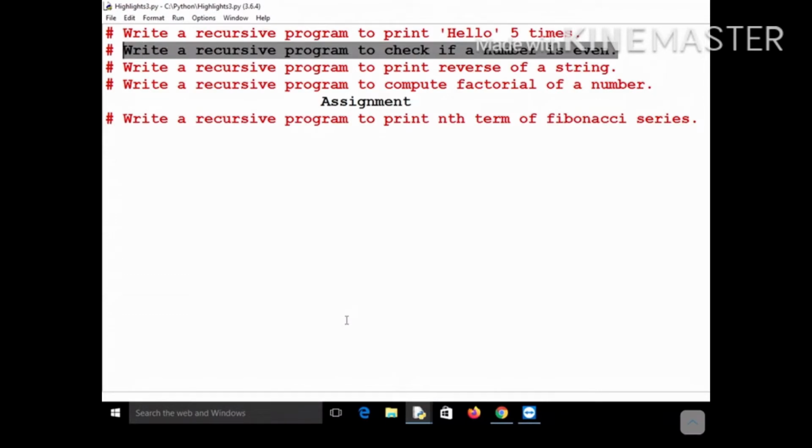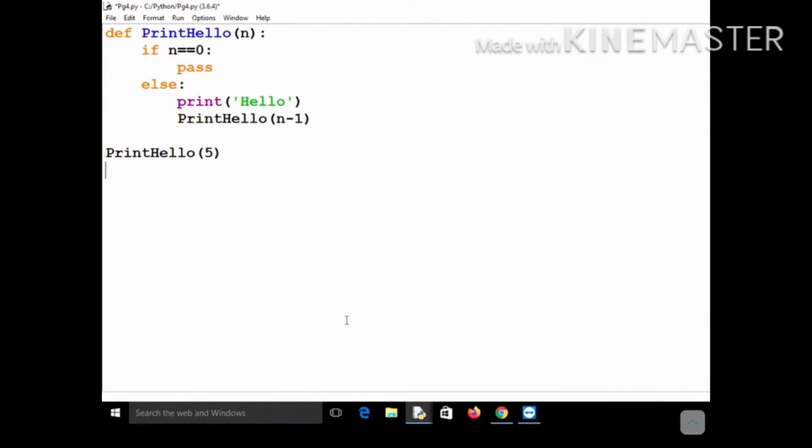The next program is that you have to write a recursive program to check if a number is even. To understand it, first think that if I am giving you a number, for example 7, then how will you check whether it is even or odd. If it was not recursion, you could have simply divided it by 2 and checked the remainder. If the remainder was 1, then it would be odd, and if the remainder was 0, then it would be an even number. That's the very basic concept. But here you should not do it directly. It is asking you for a recursive function. So how will you write it?